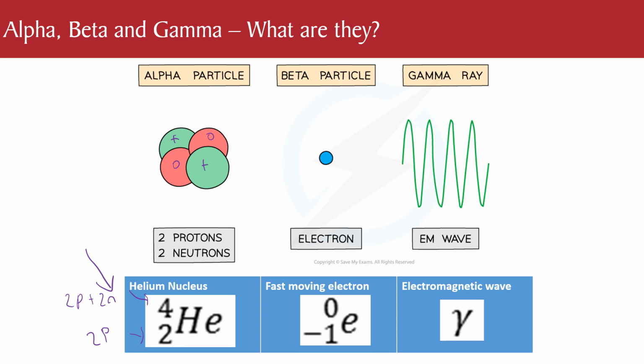For an electron, this is the symbol you need to know: it has a -1 at the bottom and a 0 at the top. And a gamma is literally a funny shaped Y, a bit like the breast cancer symbol. And that is an electromagnetic wave.